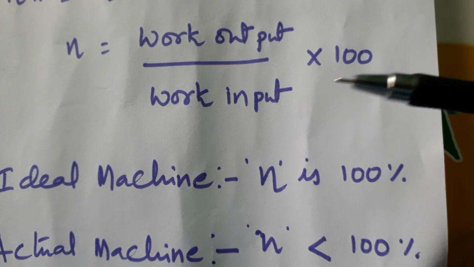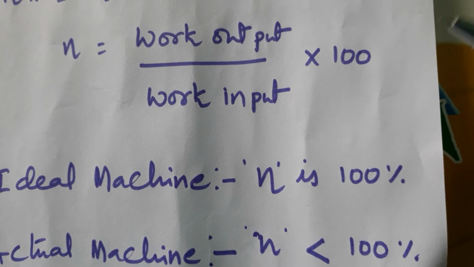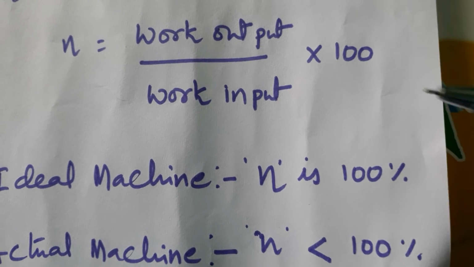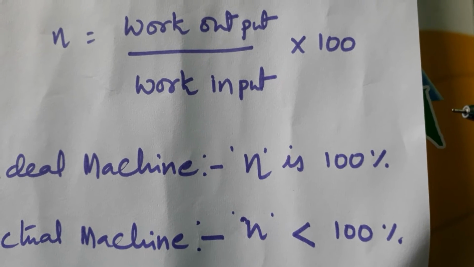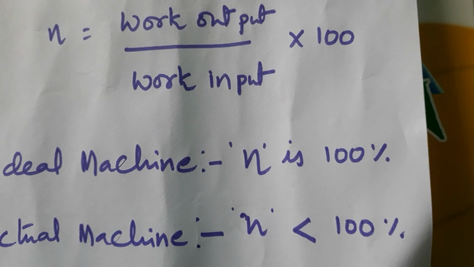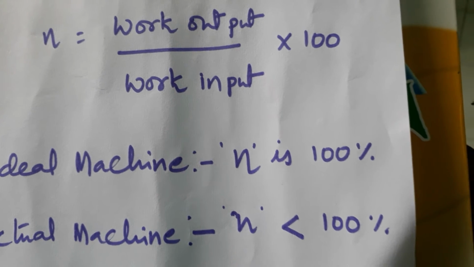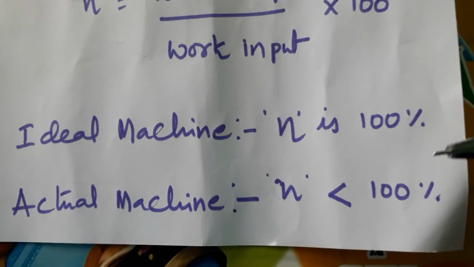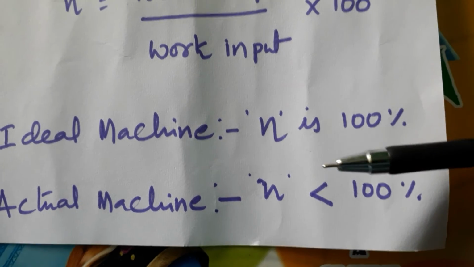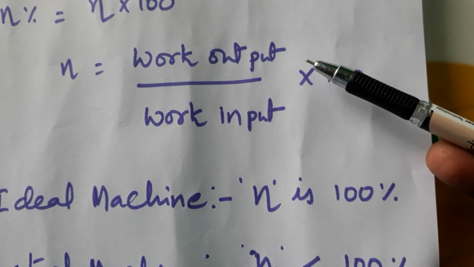Some energy is wasted. The same amount of work is not given by the machine because of wastage of energy in the machine, because tools are not proper or because of friction between the parts. Some energy is wasted. Generally, all actual machines are less than 100%, meaning input work is more than output work.